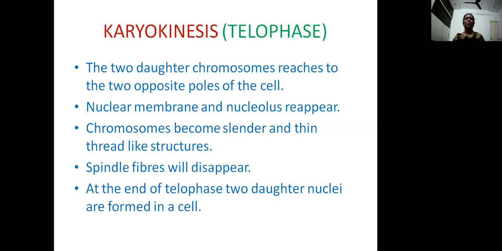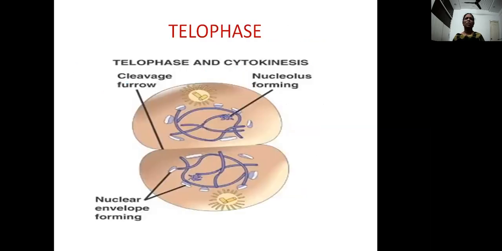At this stage, spindle fibers will disappear, and some remnants of spindle fibers may appear in between the two nuclei, that is called phragmoplast. At the end of telophase, two daughter nuclei are formed in a cell. So from a parent cell, after mitosis, at the end of telophase, two daughter nuclei are formed. This completes the karyokinesis or nuclear division of the cell.